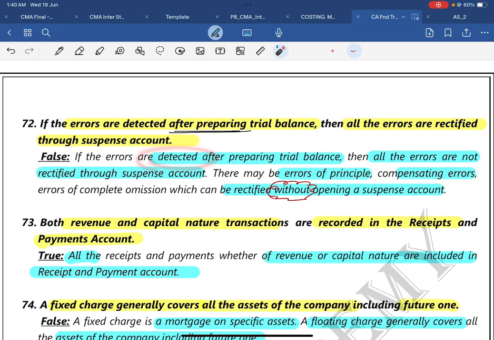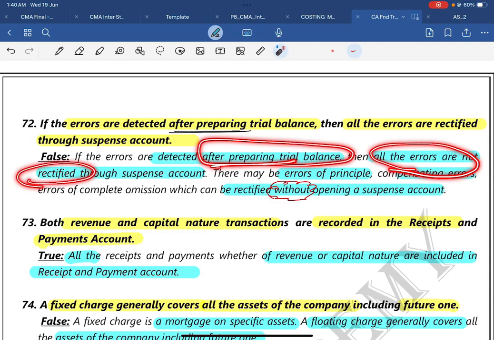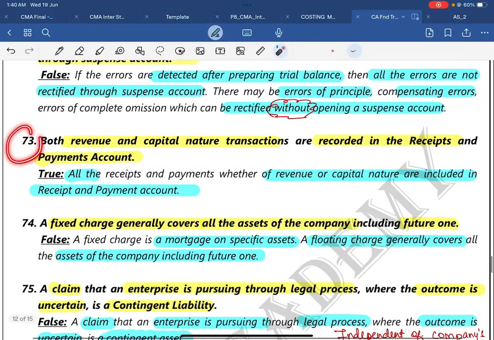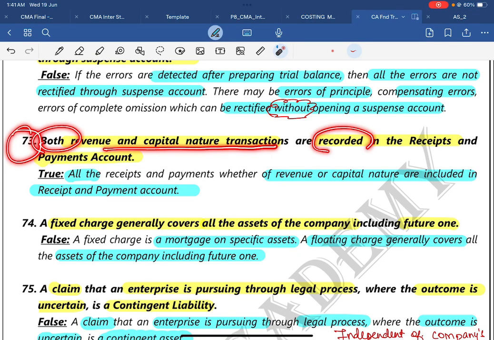If the errors are detected after preparing a trial balance, then all the errors are not rectified through the suspense account. There may be an error of principle, there may be a compensating error, errors of complete omission, which can be rectified without opening a suspense account. Then question number 73. Both revenue and capital nature transactions are recorded in receipts and payments account. Mark it as important. The answer is true.